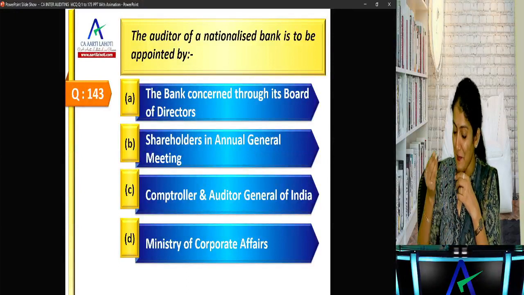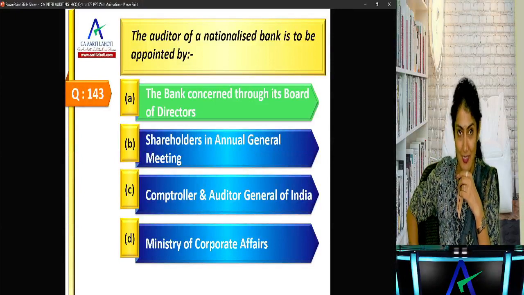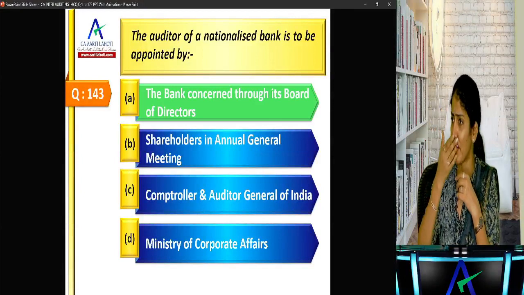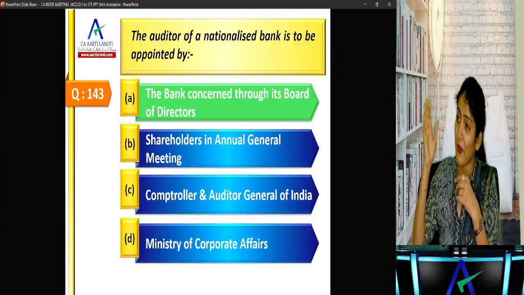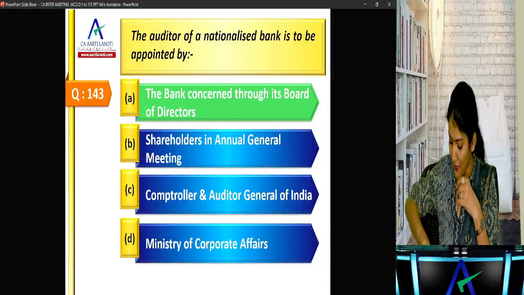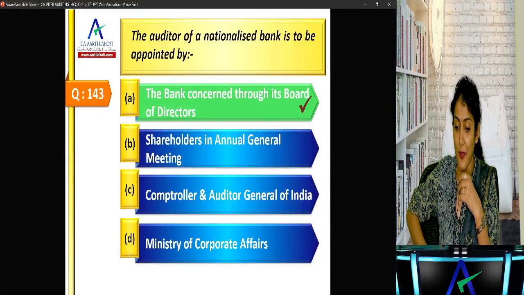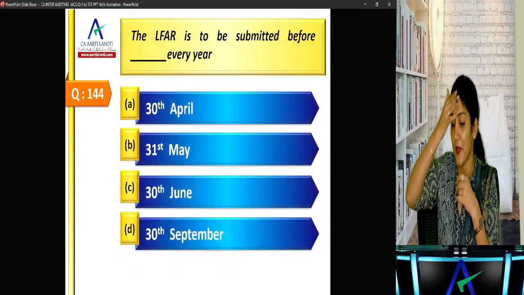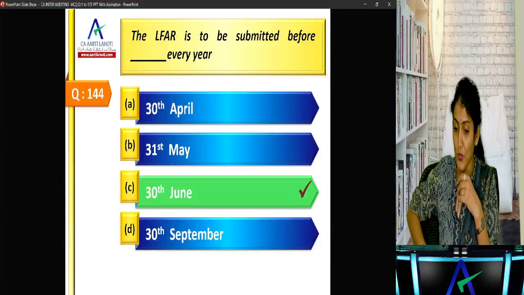The concerned bank acting through its board of directors, right? CNAG, why I taught you 6 points now regarding appointment of the auditor. Auditors of the State Bank of India are appointed by the CNAG in consultation with CG. But auditors of a nationalized bank are to be appointed by the concerned bank acting through its board of directors. LFAR is to be submitted before 30th June every year.